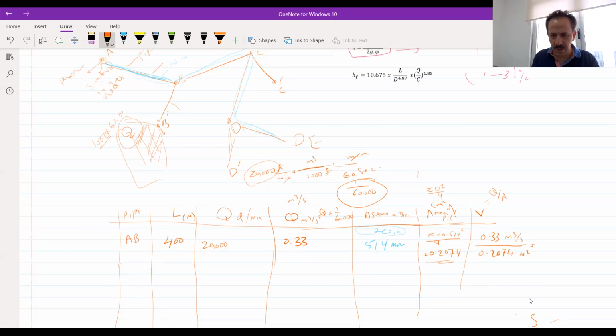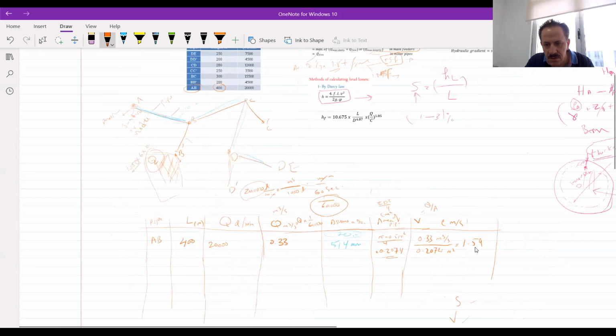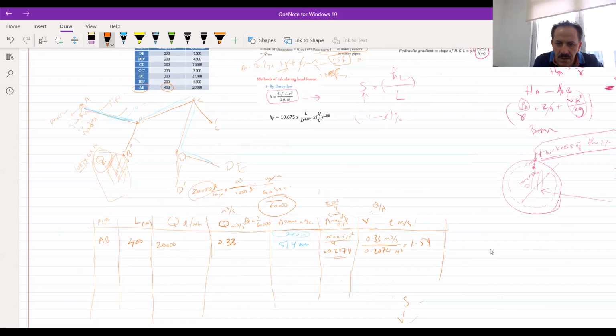0.33 divided by 0.2074. It will be 1.59 meter per second, which is somehow good. Okay. Now there is another thing to check, and the head loss. How to find the head loss in this part?